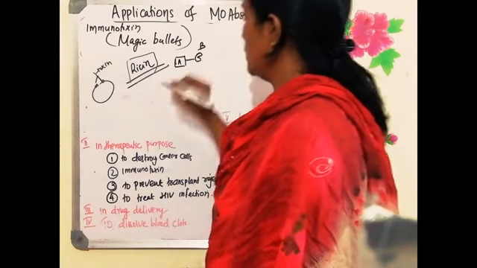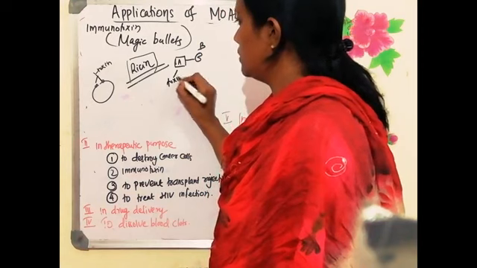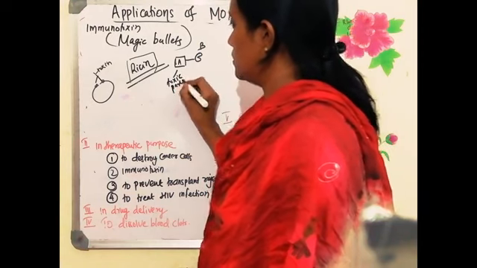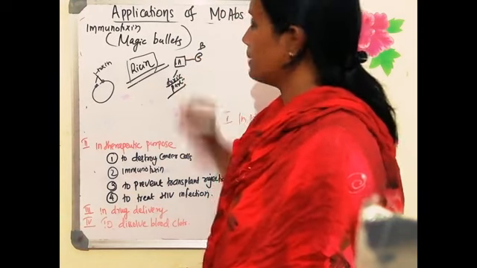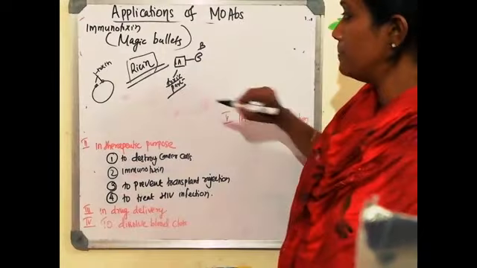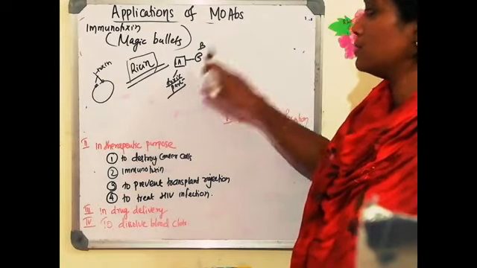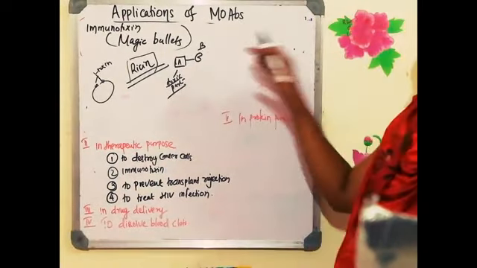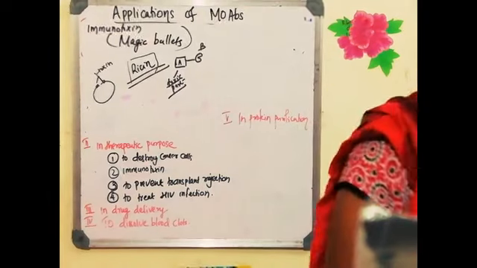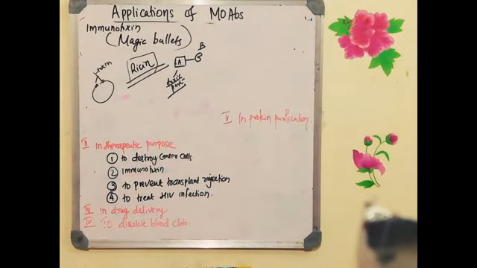The toxic part of the ricin is the A polypeptide chain. The function of the B polypeptide chain is to help in binding of this particular toxin to the cell. The B polypeptide chain will help in the binding to the cell surface, whereas A is the toxic part.